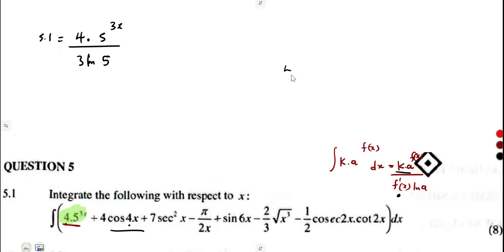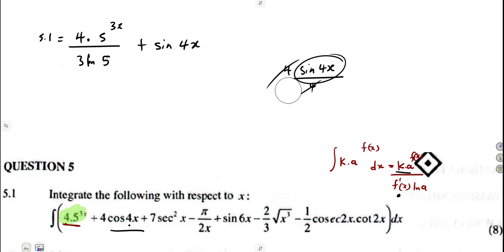It was supposed to be 4 sine 4x, but under integration we divide. So you're going to divide by this 4, the coefficient of x on that. So as we can see, the 4 and the 4 was going to cancel, and you remain with what? Sine of 4x. So it was plus sine of 4x. We have integrated that part.